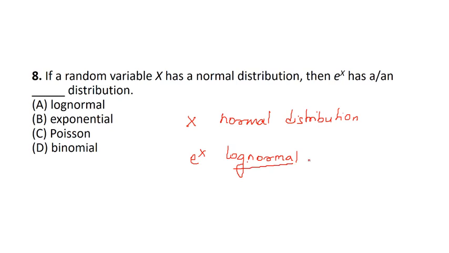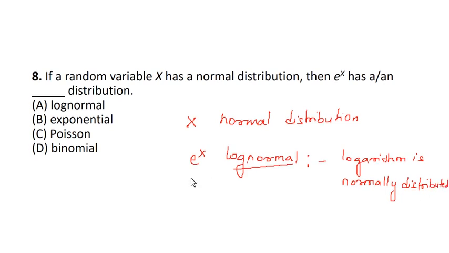Log normal distribution is a probability distribution whose logarithm is normally distributed. So e to the power means whose logarithm is normally distributed. So here if x is the normal distribution, then we can say that y is equal to ln x is normal.